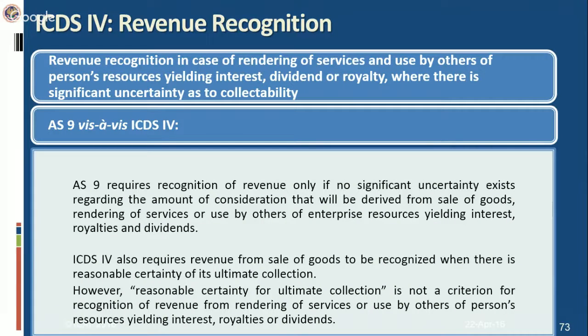Revenue recognition. AS9 deals with revenue recognition. And for purpose of computation of taxable income, revenue has to be recognized as per ICDS 4. Now, what is a major difference? AS9 requires recognition of revenue only if no significant uncertainty exists as regards the amount of consideration that will be derived from sale of goods, rendering of services, and use by others of enterprise resources yielding interest, royalty, or dividend. So in all the three cases, revenue needs to be recognized only if there is no significant uncertainty regarding the amount of consideration.